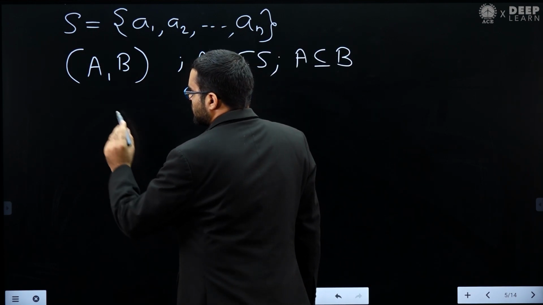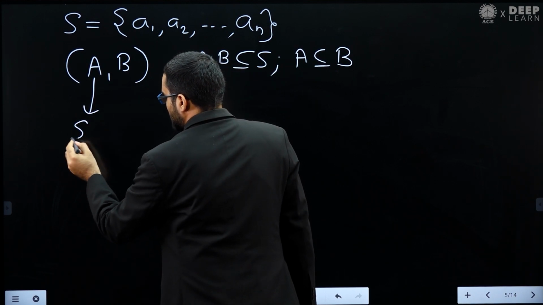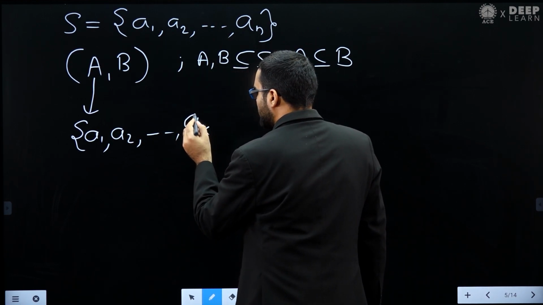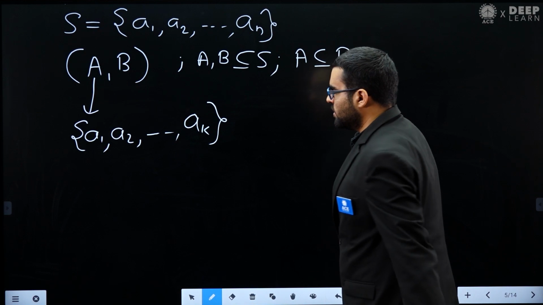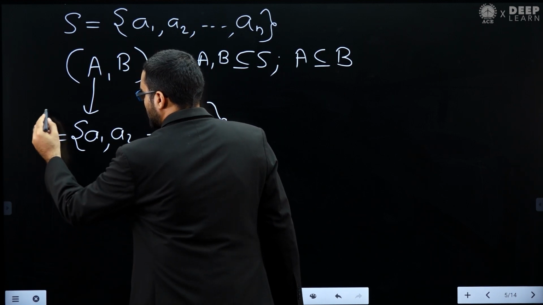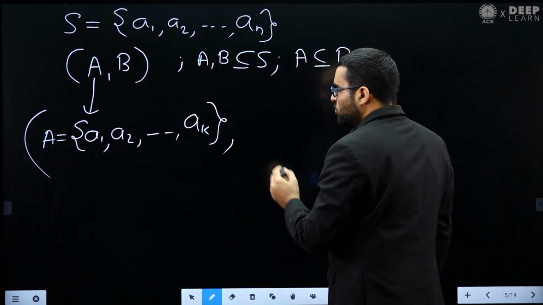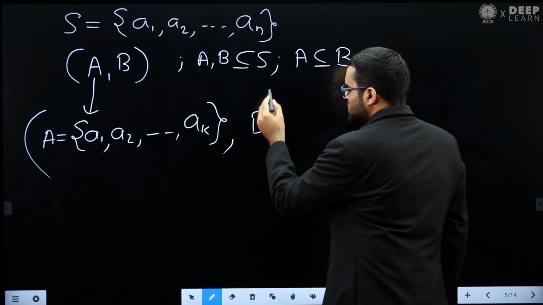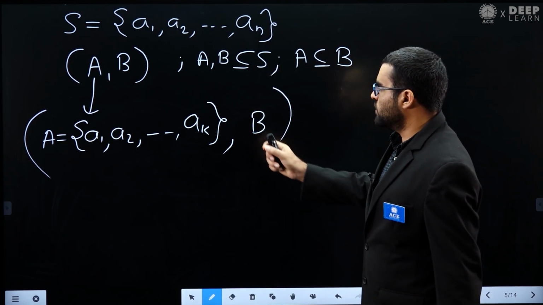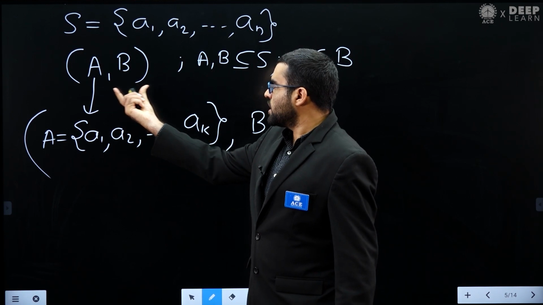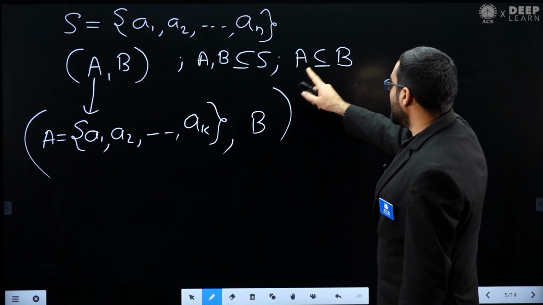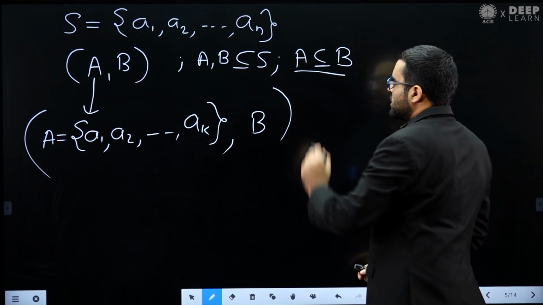Now let's assume that my A is this: A1, A2 and so on, AK. So I have taken K elements from A1 to AK. This is my set A. Now if this is my set A, then how many possible choices do I have for B? That is the question. This is the set S that is given. I want to create this type of pair A comma B such that A and B both are subsets of S and A is a subset of B. So this type of pairs I want to create.